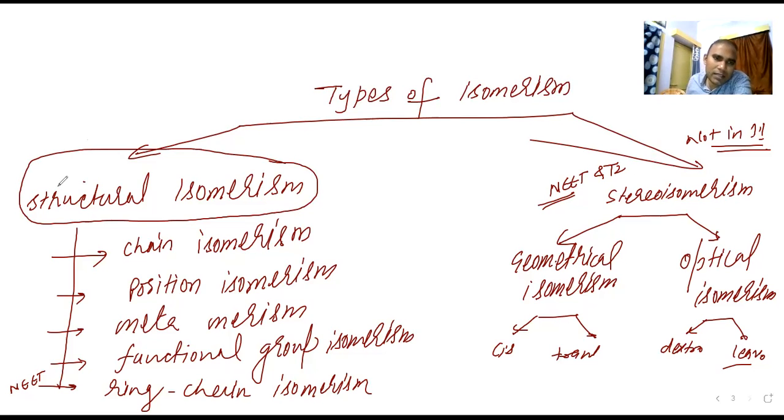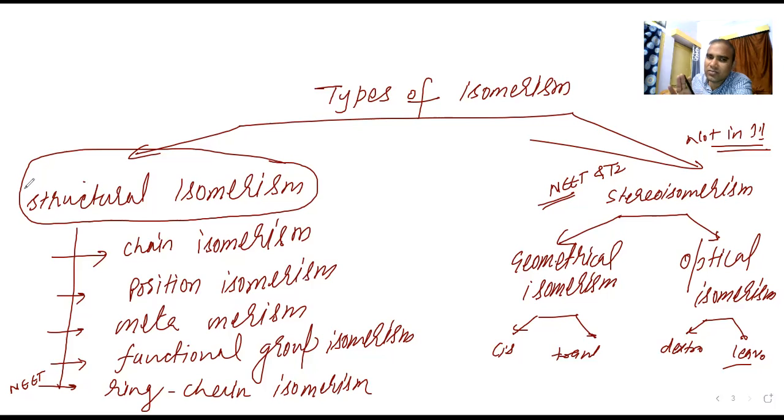Structural isomerism is different in structure. Stereoisomerism is a different thing. Tomorrow we will study it: they have the same structure, same molecular formula, only orientation is different. But today, structural isomerism means the compounds have same molecular formula but differ in structure only.